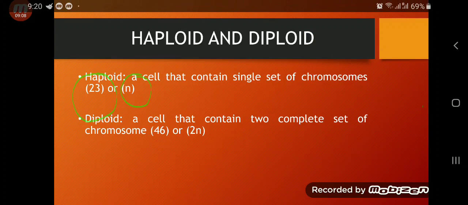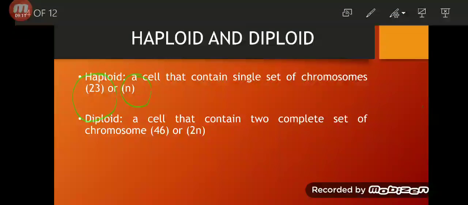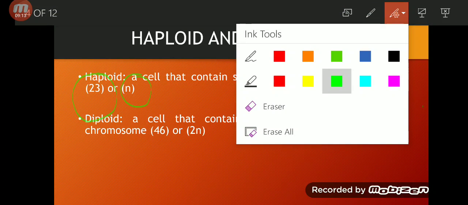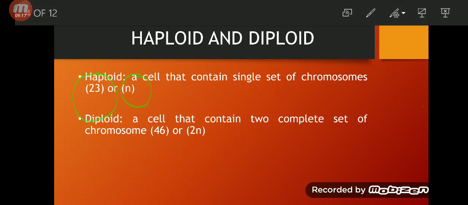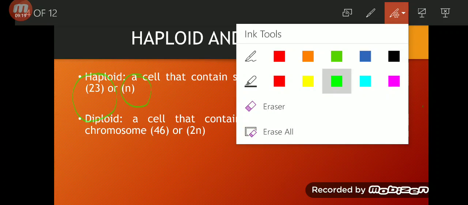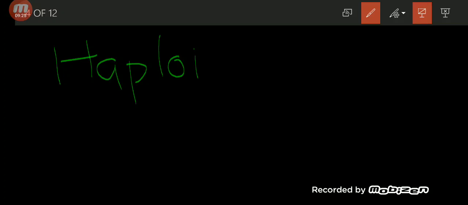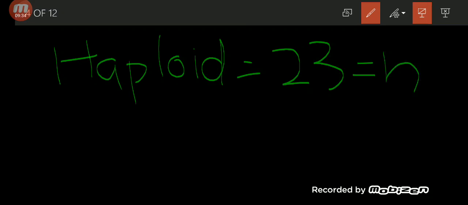Okay, let me explain this. Look. Haploid is equal to how many chromosomes? 23, which is equal to n. You can say n is equal to 23.